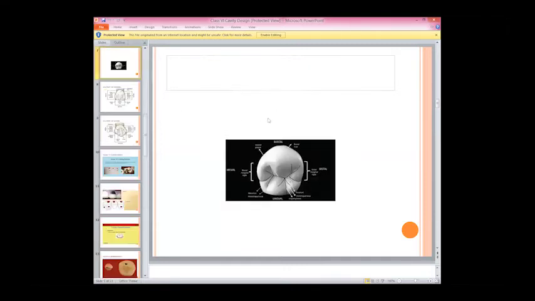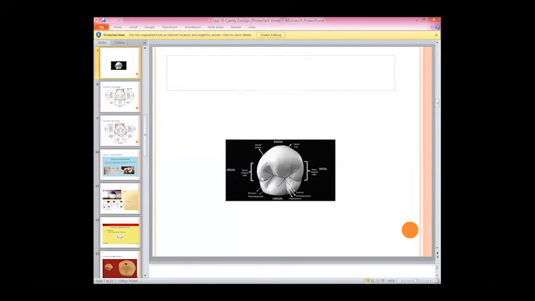Okay, now what is this? Is this a premolar or a molar, or what? Is this a maxillary molar or what is that? A mandibular molar? Are you guys serious about this?